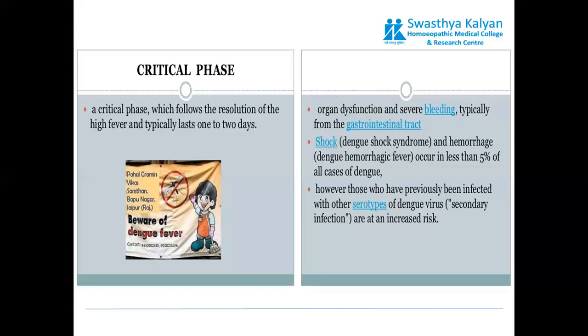Secondly, those who have already suffered from such type of dengue fever earlier, and we have discussed how this appears. That is the dengue shock syndrome and hemorrhagic fever. It is actually a complication created by the previous serotype, the antibodies already present in the blood made due to the previous serotype. And when the new serotype appears, there is a complex formed, and that increases the risk of hemorrhagic fever and shock syndrome.